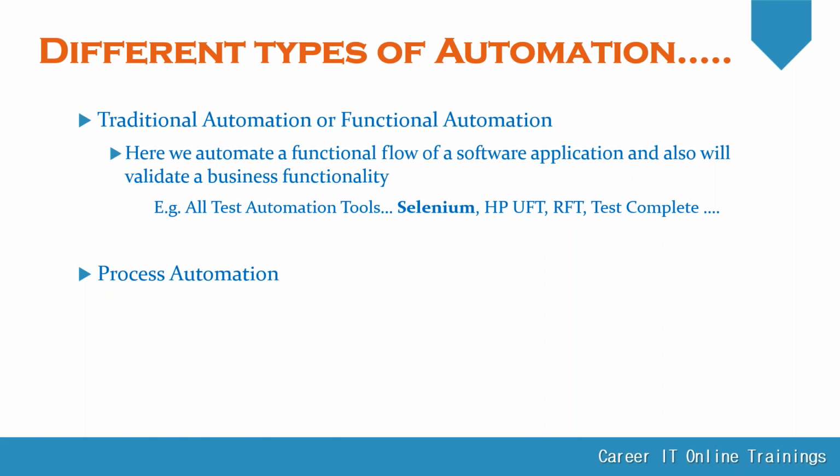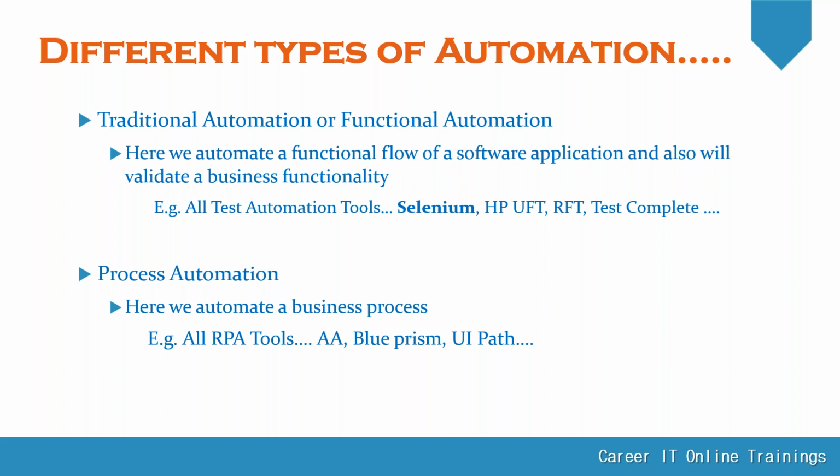Then next one is process automation. What is meant by process automation here? These two are quite different. When we talk about process automation, our main motto is automating the end-to-end process to avoid human interference.